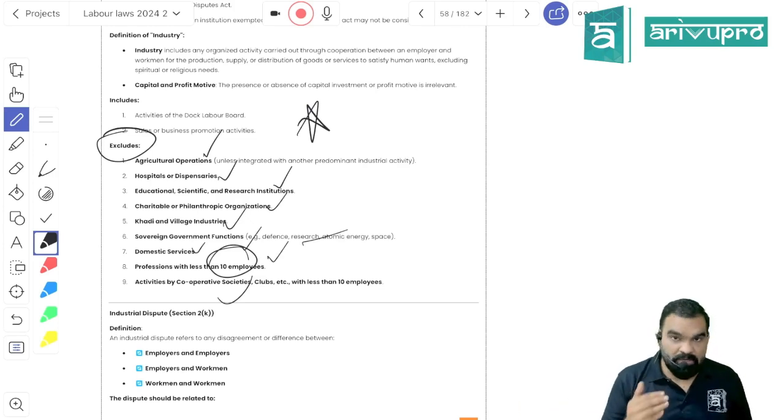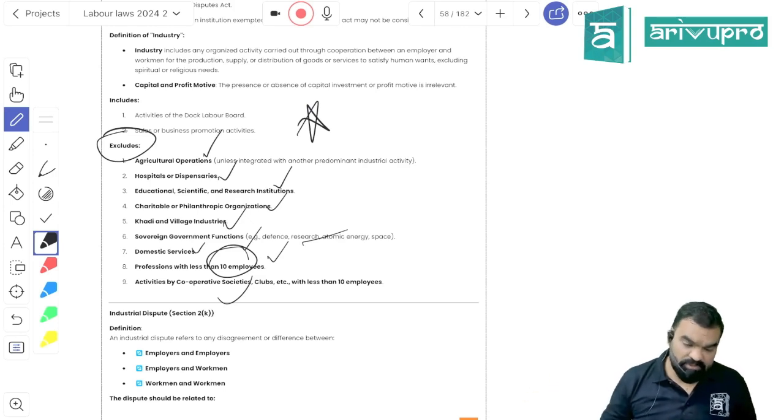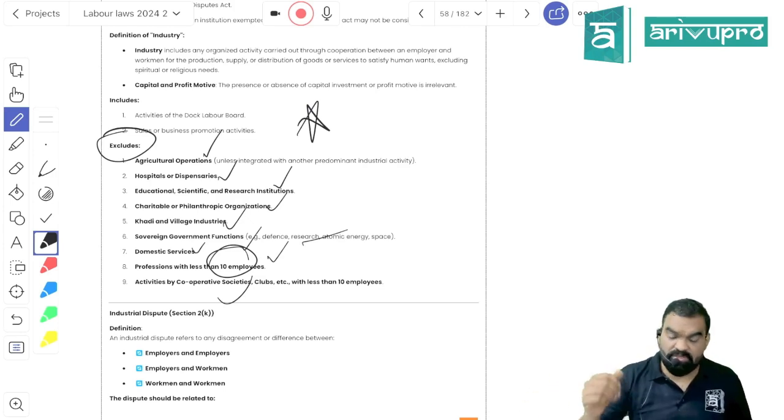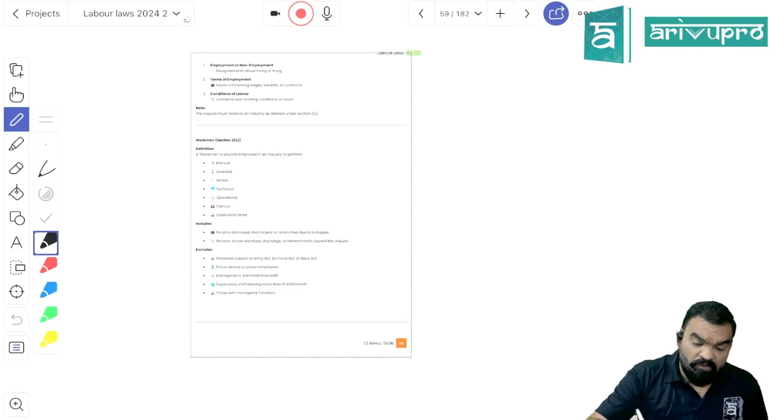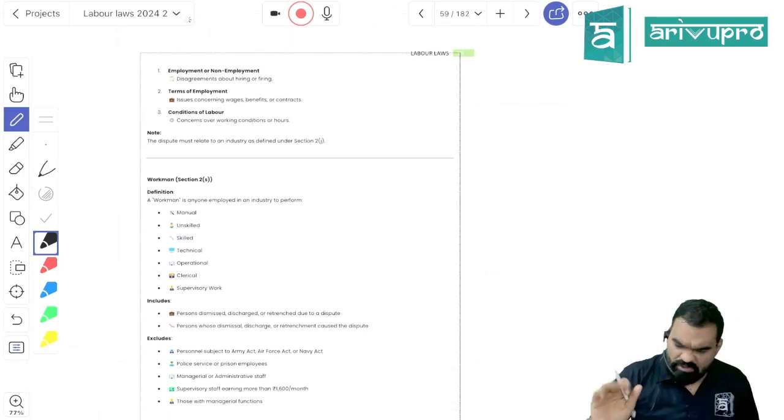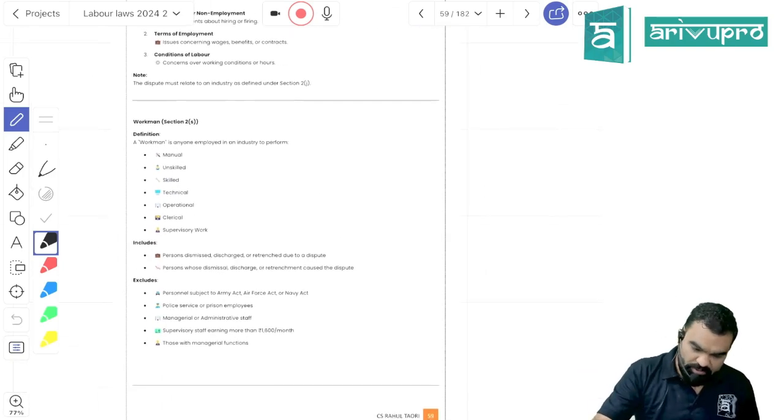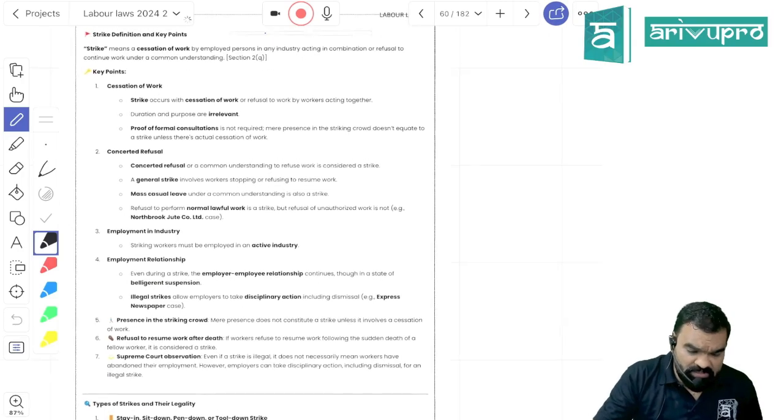But they are clearly stating that certain entities, like professionals having fewer than 10 employees, hospitals, educational institutions, dispensaries, khadi and village industries, and governmental sovereign departments, would be out of the definition of industry. So if there is a dispute, it is not going to be resolved under this Act.